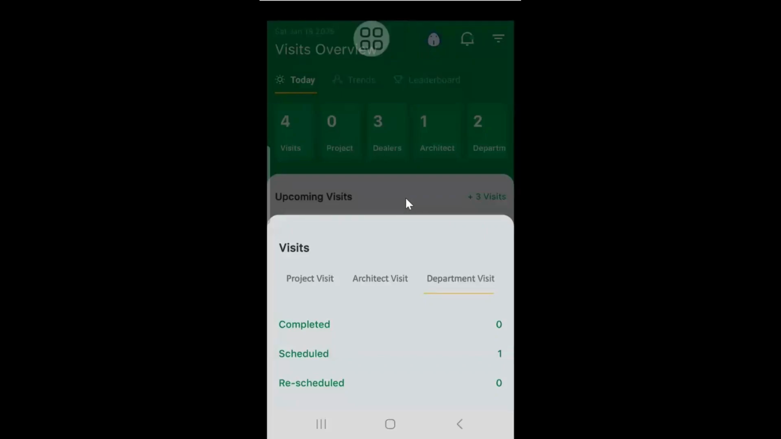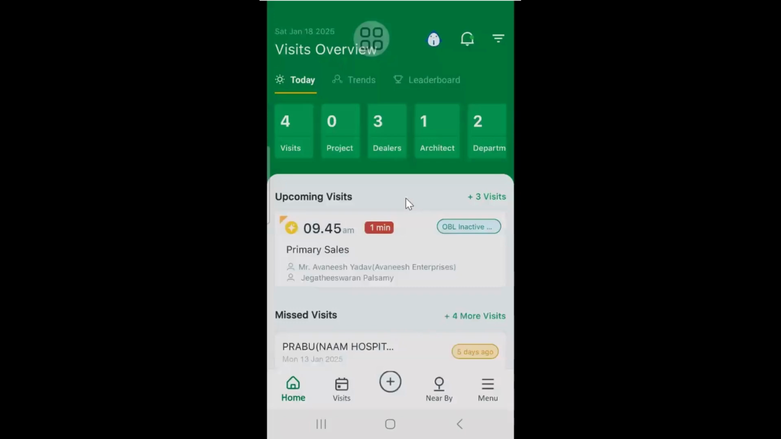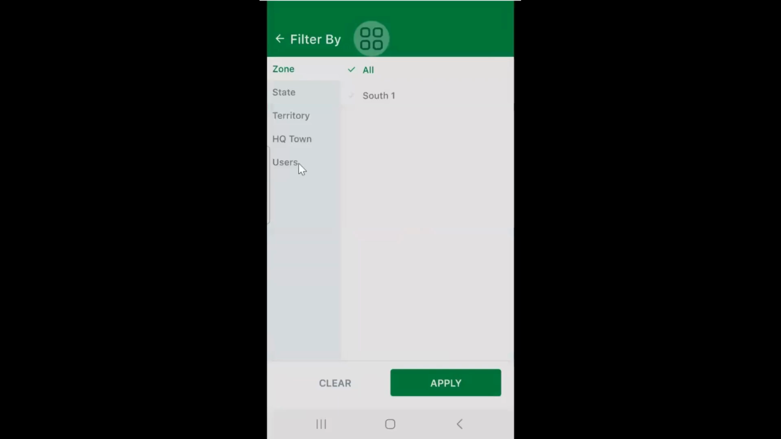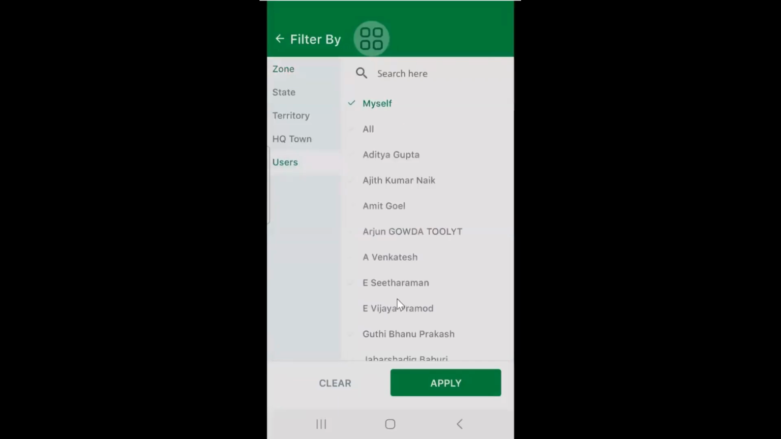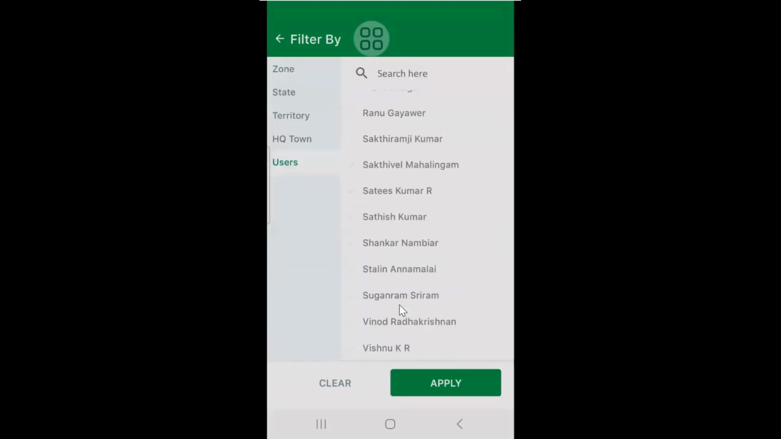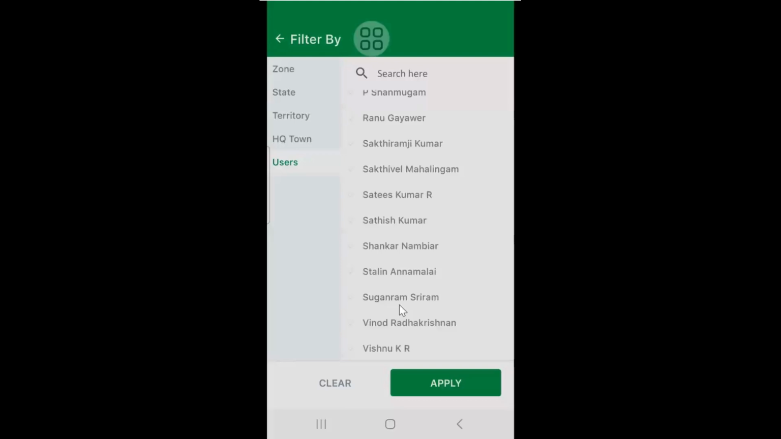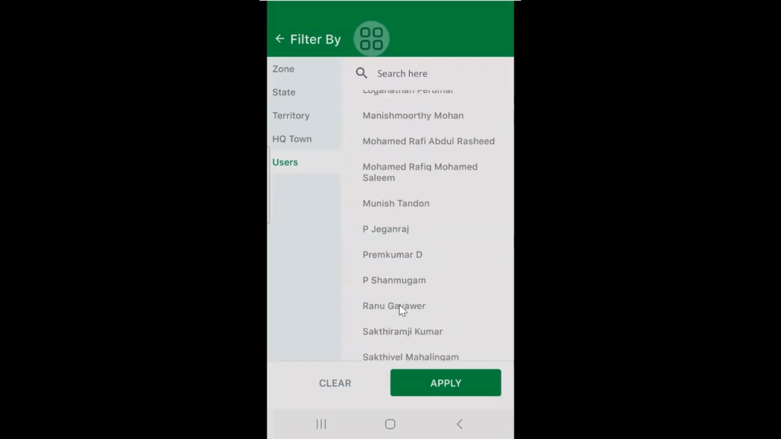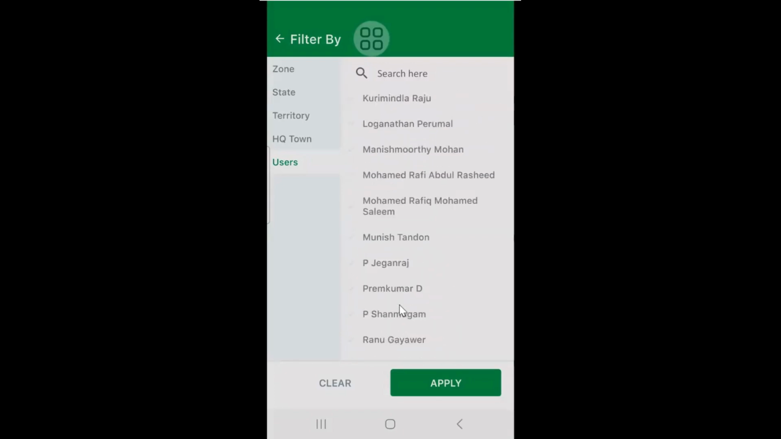Like this, you can also see your team members' visits at any time. Go to the right side, to the 3 dots, and click there. Go to user, where you will see your team members' names. Whichever team member you would like, you can click and see. I'll take anyone, any name, whom I want to check.